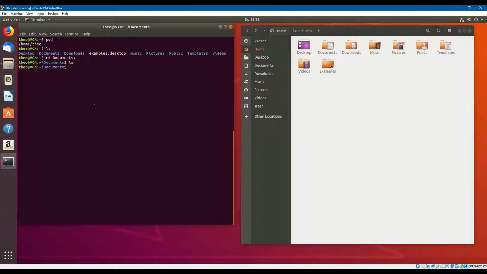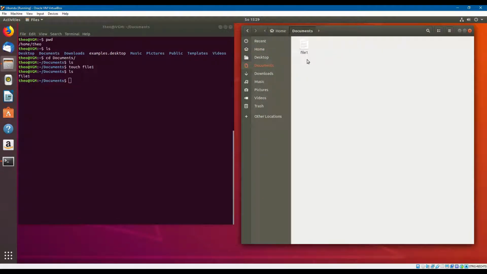But if I type another command, the touch command, and I write file1, and then I list, I see here a file1. What did touch do? Touch created a file. Do you remember before the documents was empty? If we go here, there is now a file1.